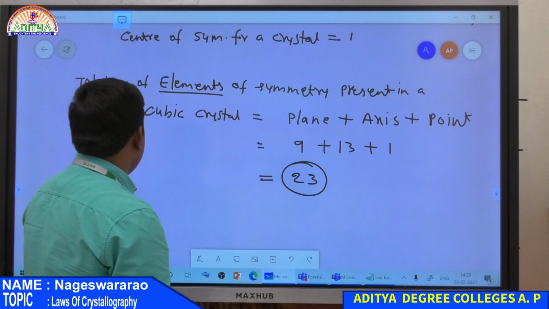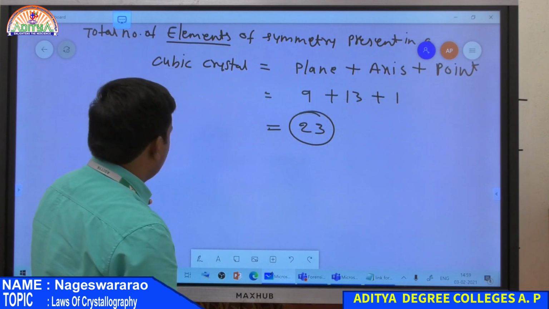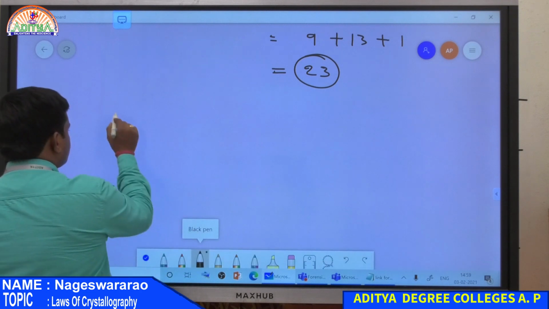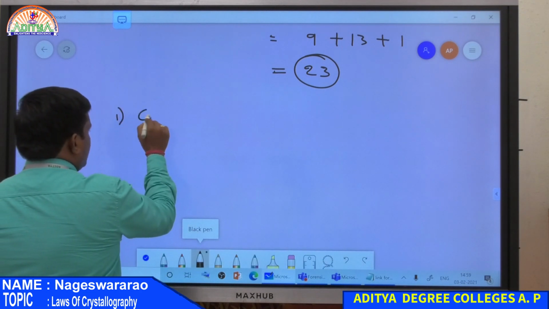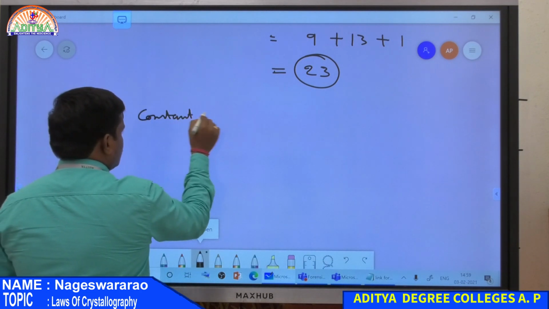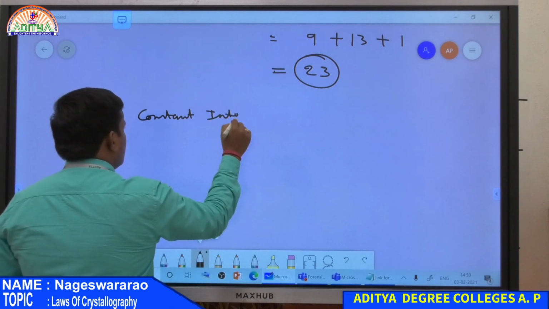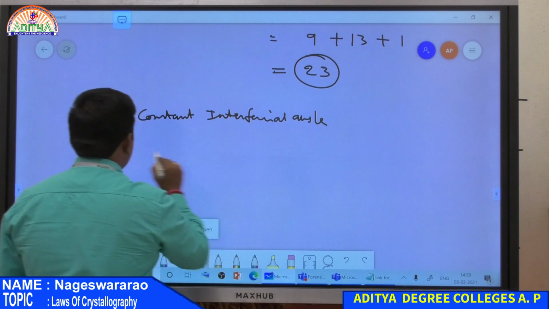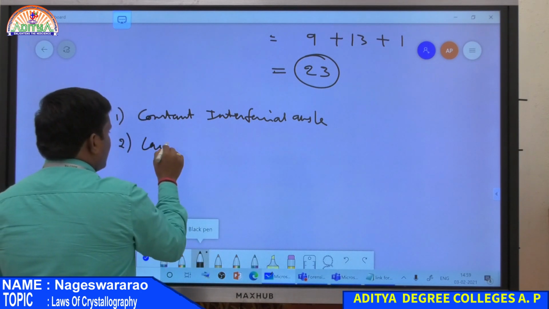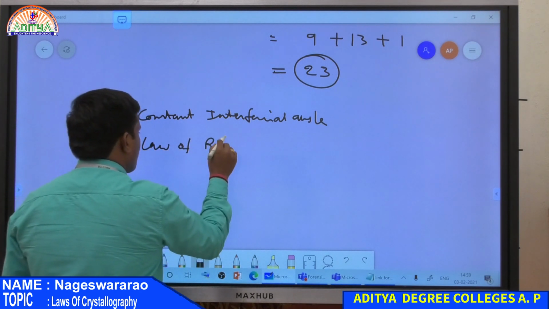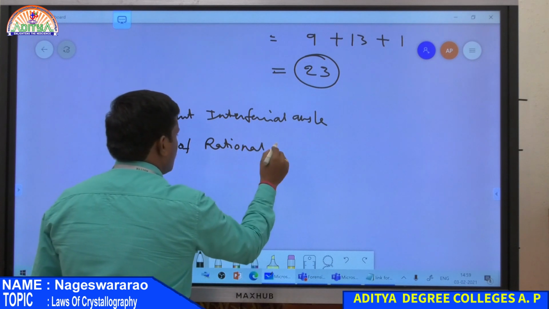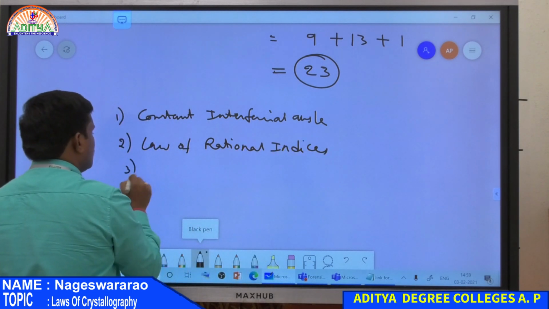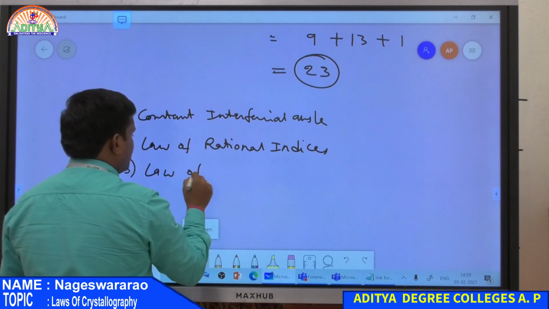So totally 3 laws. The first one is the law of constancy of interfacial angle, the second one is the law of rational indices, and finally the third one is the law of symmetry.